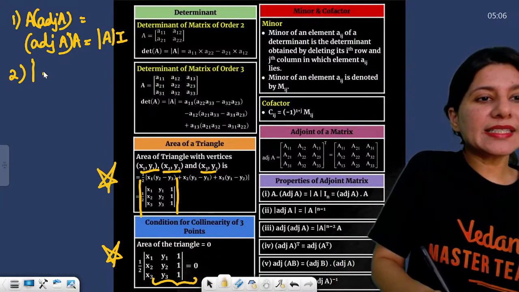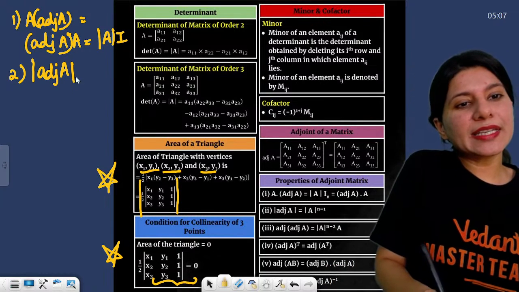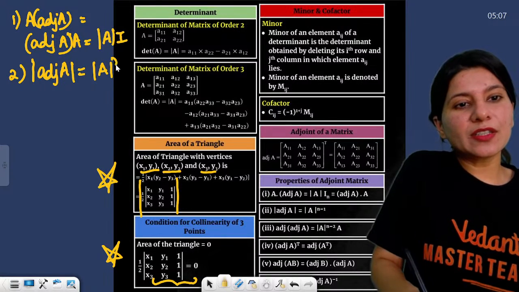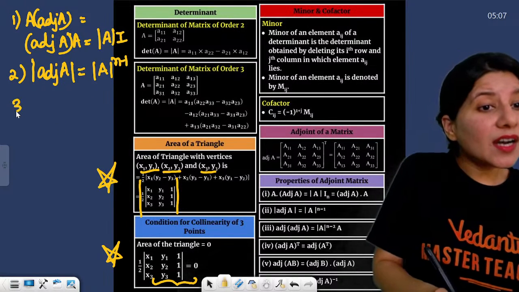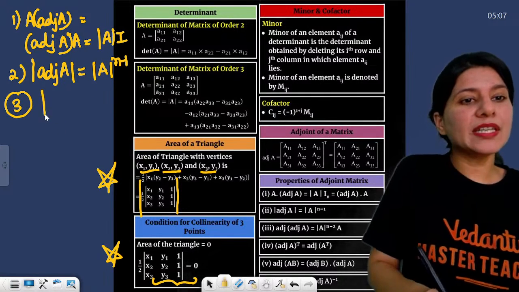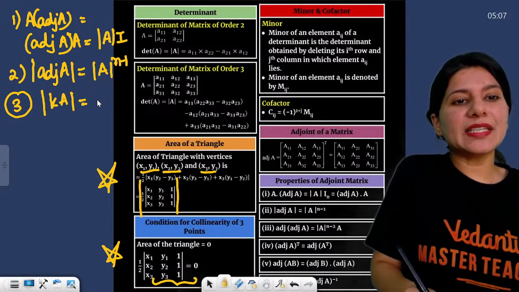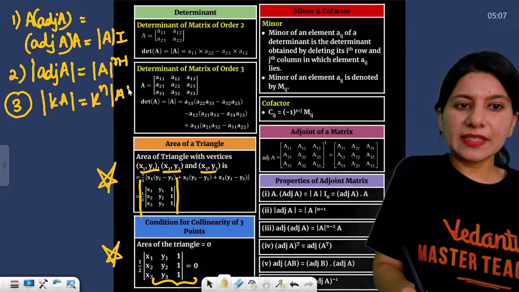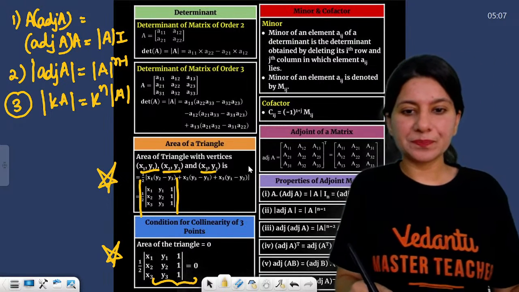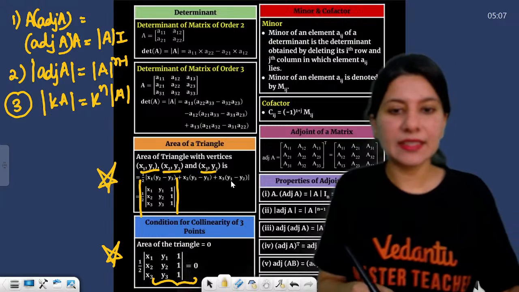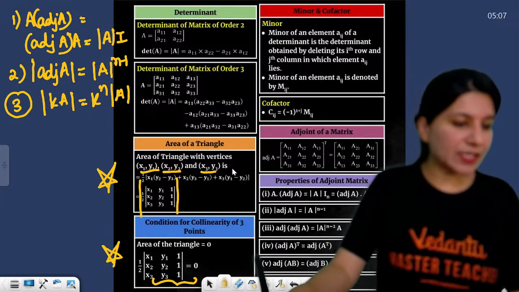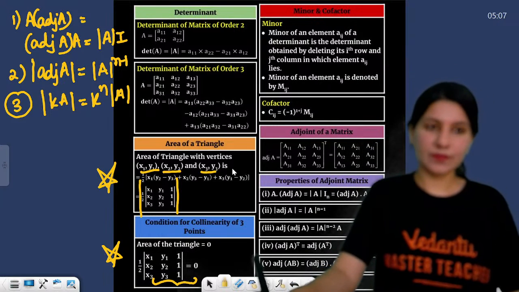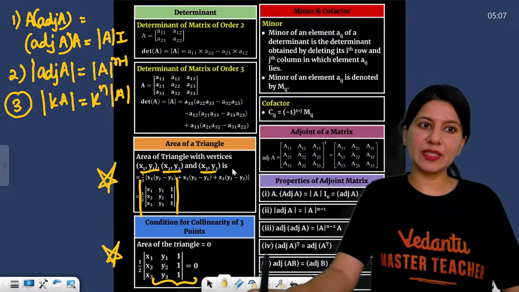The second important property: determinant of adjoint A will be determinant of A raised to the power n minus 1. The third very important property: determinant of kA is k raised to the power n times determinant A. I guess these three properties are absolutely important.